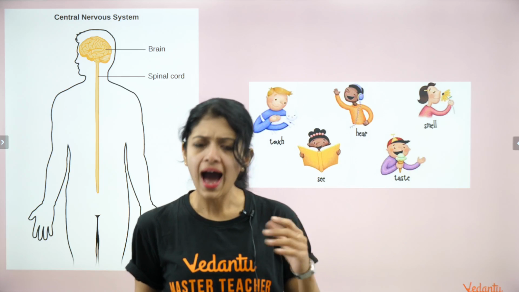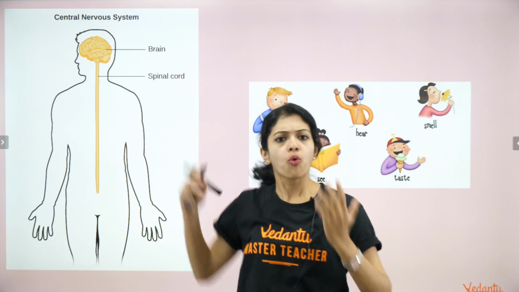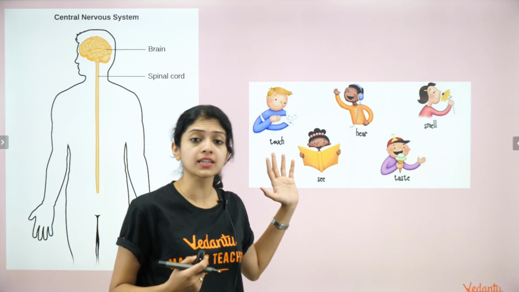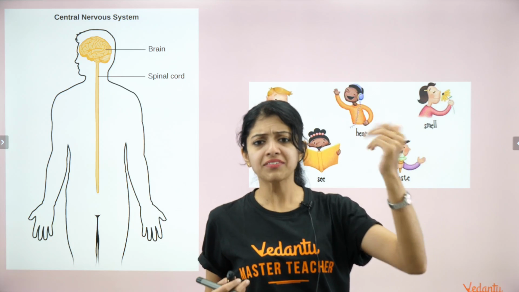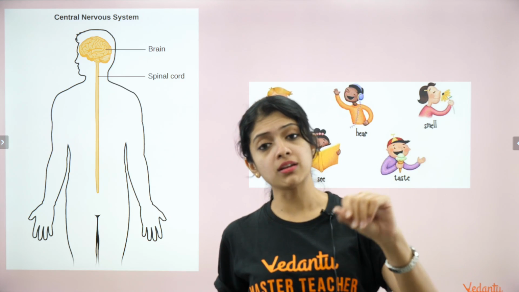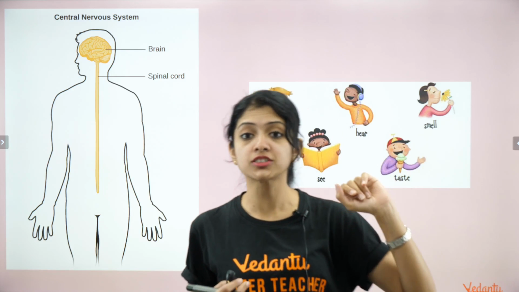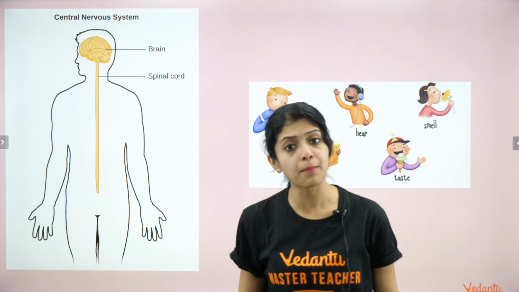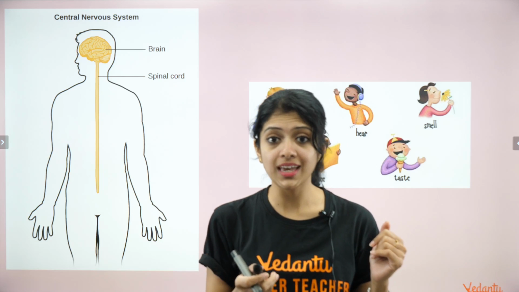So, how is it that our brain and spinal cord, which are just restricted to one central part of our body, are able to help us with activities like these, in addition to the sense organs, even things like understanding pain? You know that when you are in danger, you need to take your hand away, take your legs away, run away from danger. How is it that being in one single part of our body, our brain and the spinal cord are able to get in touch with the outside?